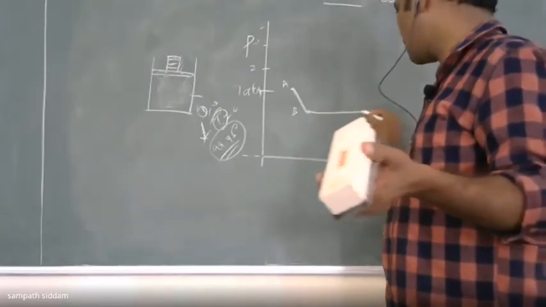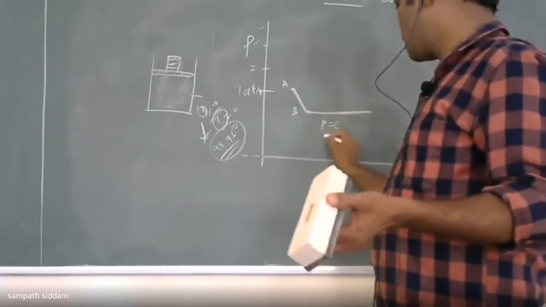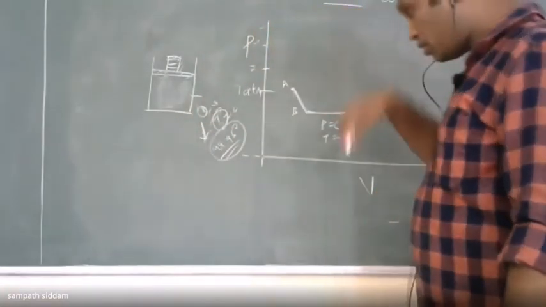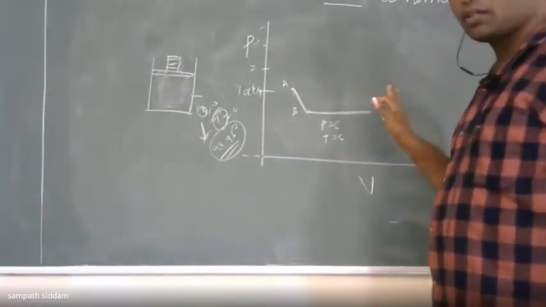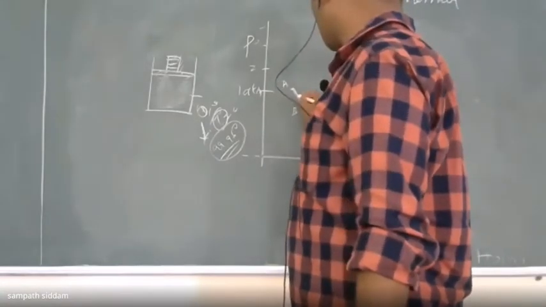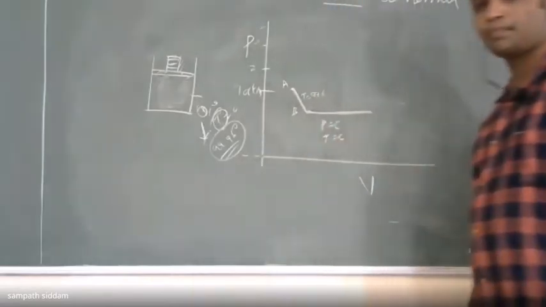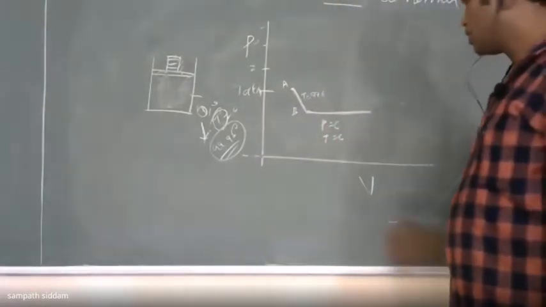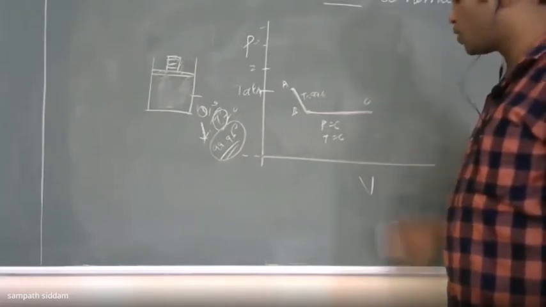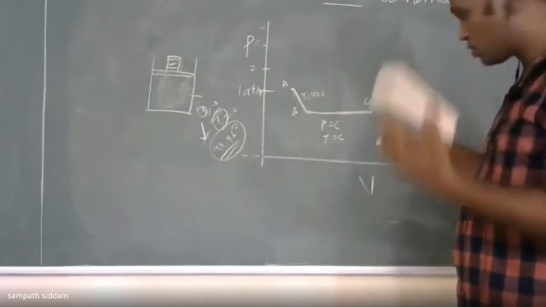After that, pressure and temperature both are fixed. The temperature is already fixed, which I have taken as T equal to 99.6. So this point C, where it had to stop, this point C, where does it have to stop?